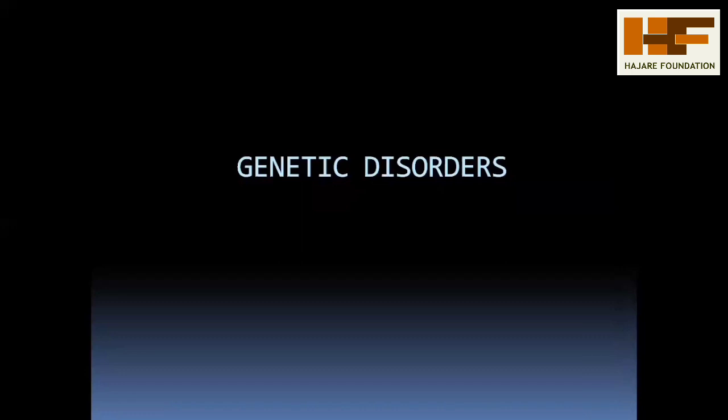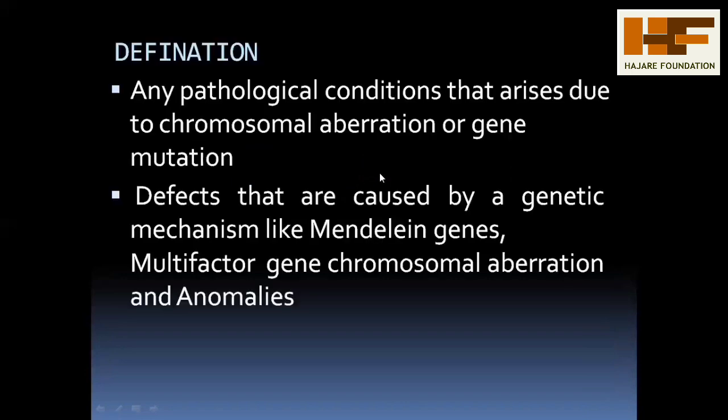Next, going to pedigree analysis, sometimes it shows some other diseases. These diseases mainly depend on genes, and this is called a genetic disorder. The definition of a genetic disorder is a pathological condition that arises due to chromosomal aberrations or gene mutation.